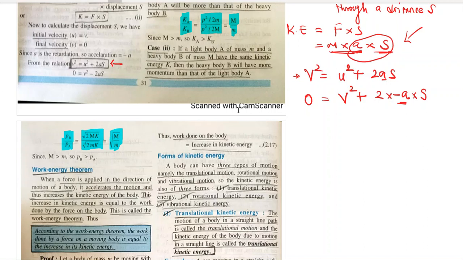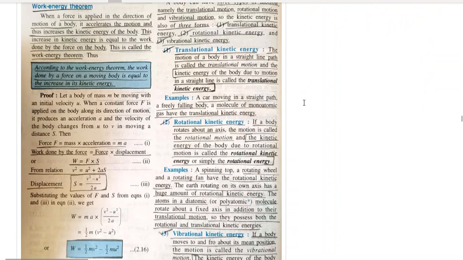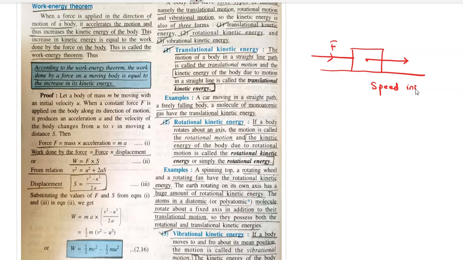Okay, one more very important theorem is coming up, please pay attention here. Work energy theorem. When a force is applied in the direction of motion of a body, it accelerates the motion and thus increases the kinetic energy. Suppose you are doing work by applying force on a body which is already moving. This body is already in motion and you are applying force on that moving body. Okay, what will happen? Its speed will increase.